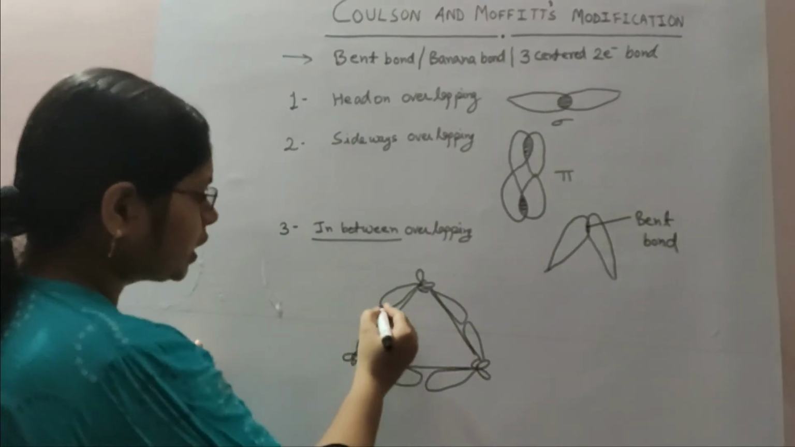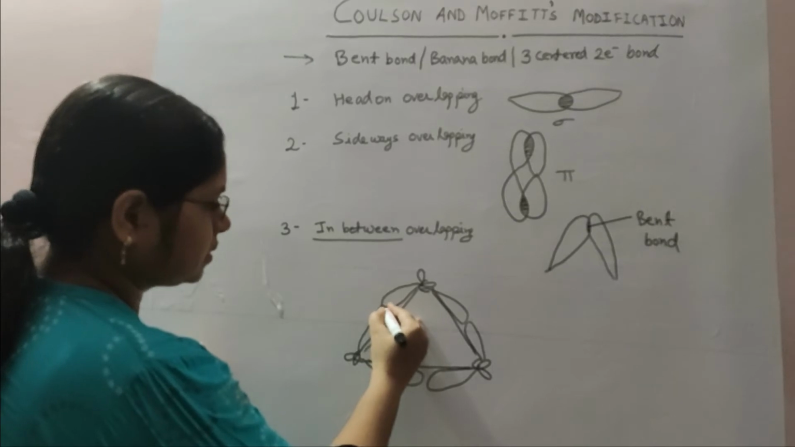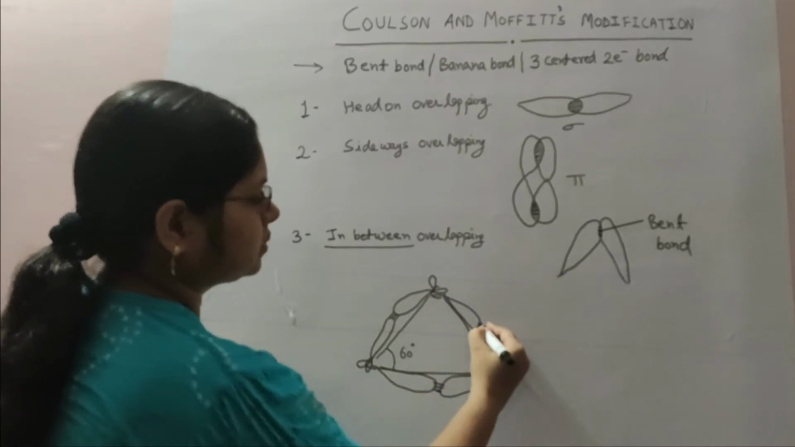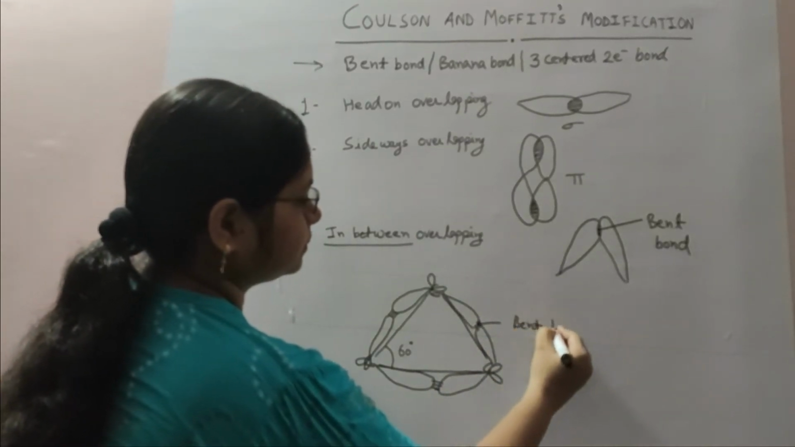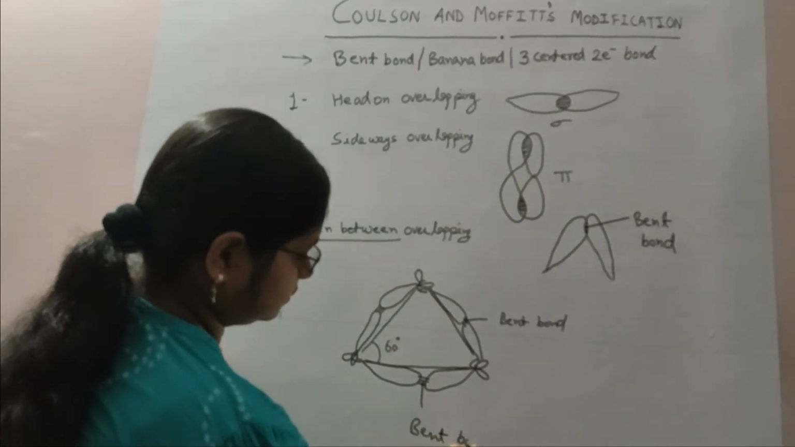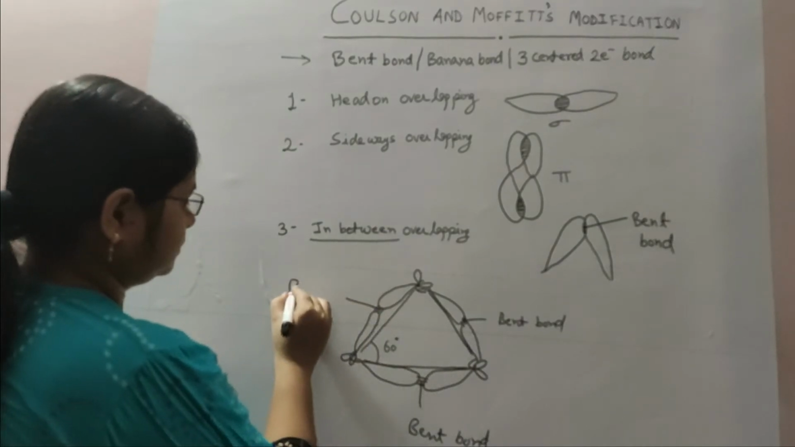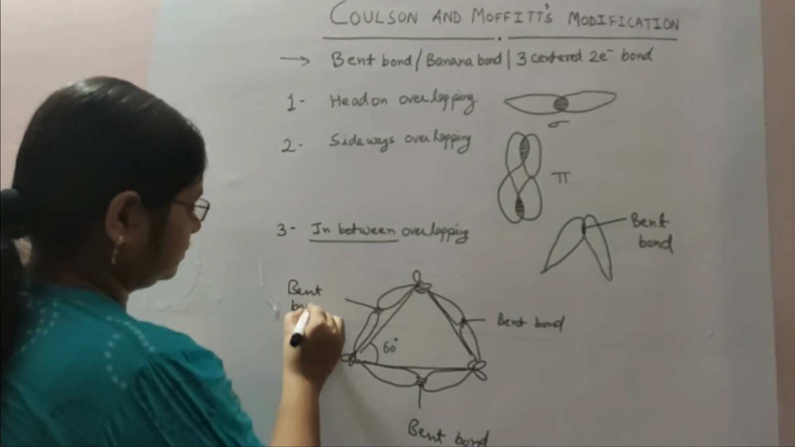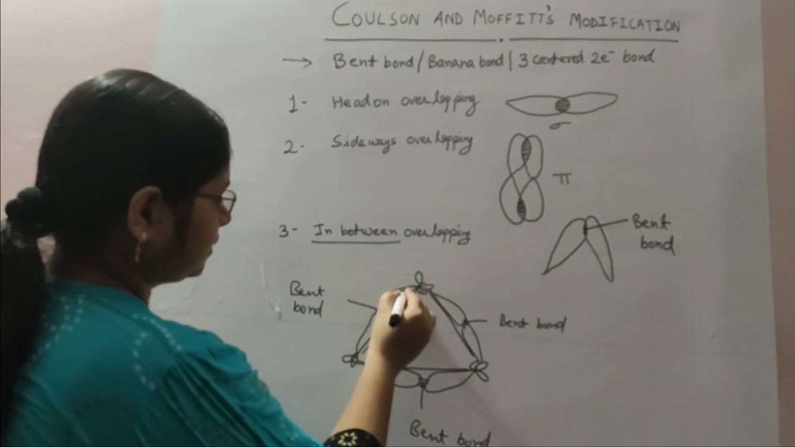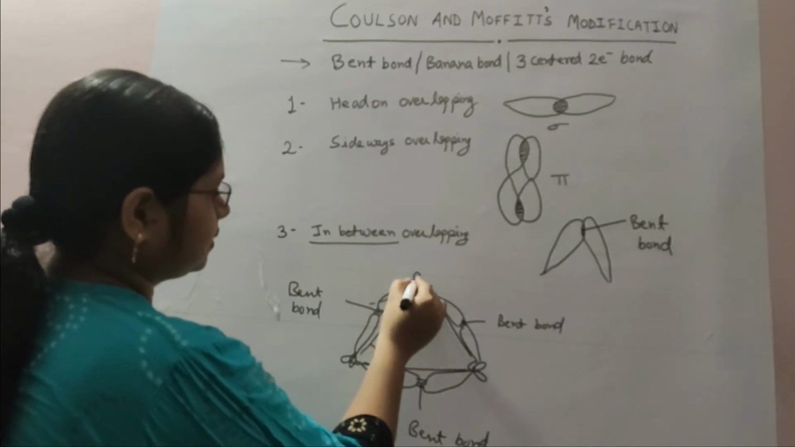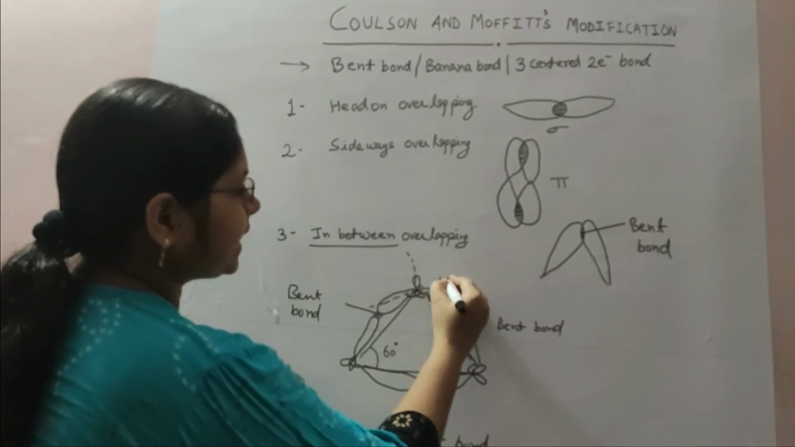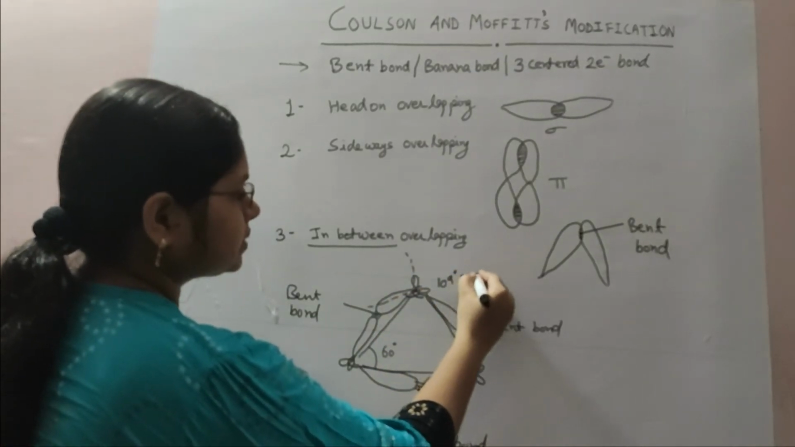Then what is happening here? Two orbitals are very close and they form a bent bond. Why? Because if we talk about the tetrahedral angle, then the tetrahedral angle has an angle of 109 degree 28 minutes.